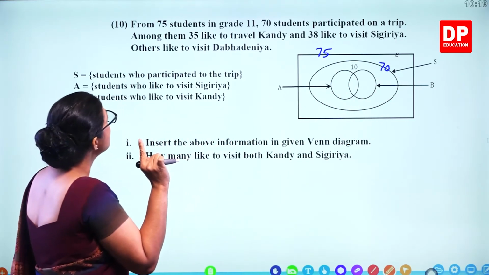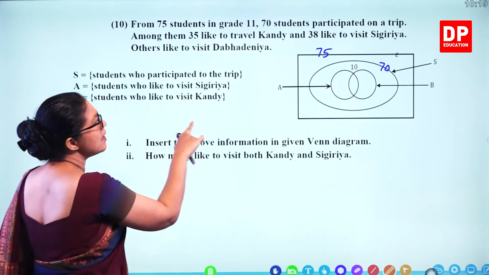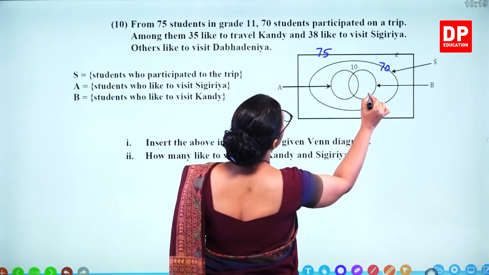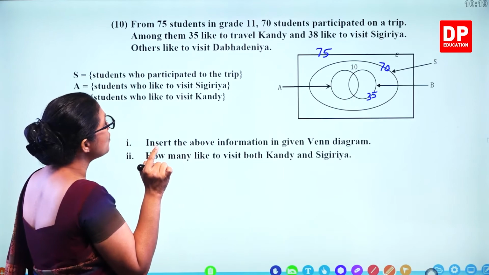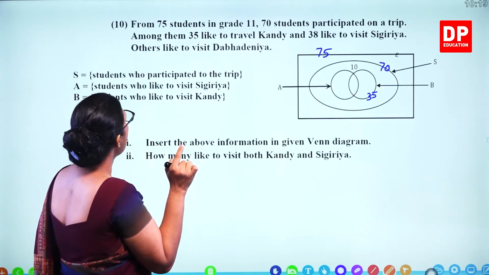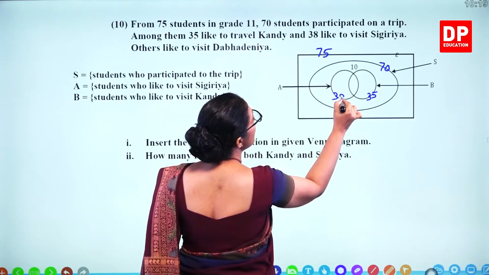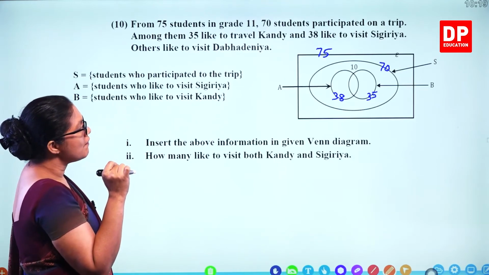So S is 70. And then 35 like to travel Kandy. So which one is Kandy? B. B circle, that's 35. And 38 like to visit Sigiriya. So that's A. So 38. Insert the above information in the given Venn diagram.